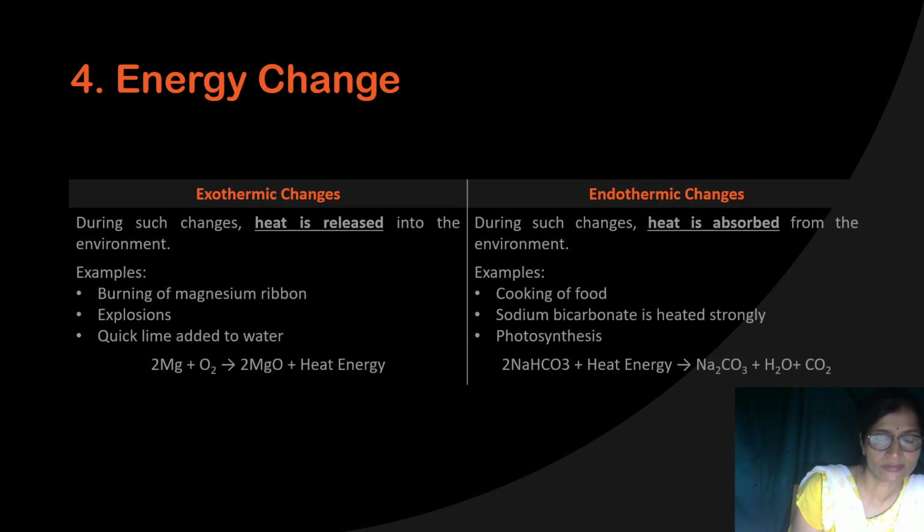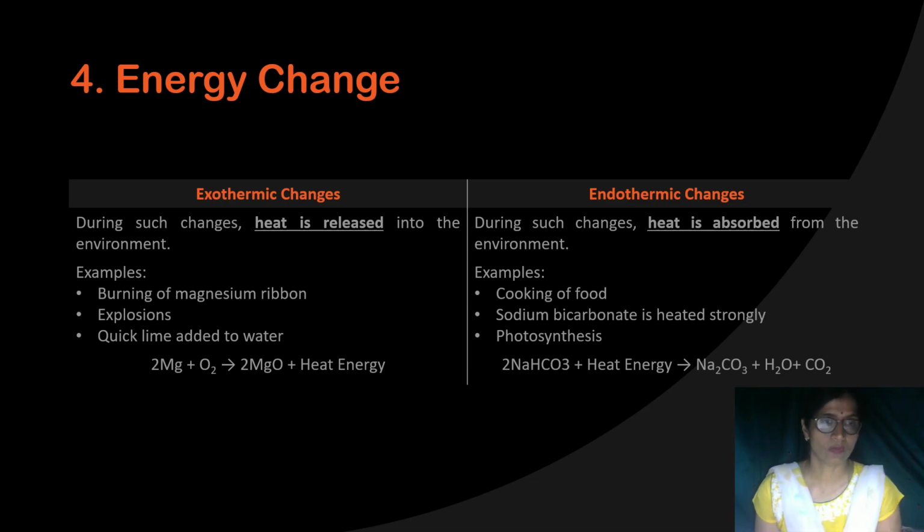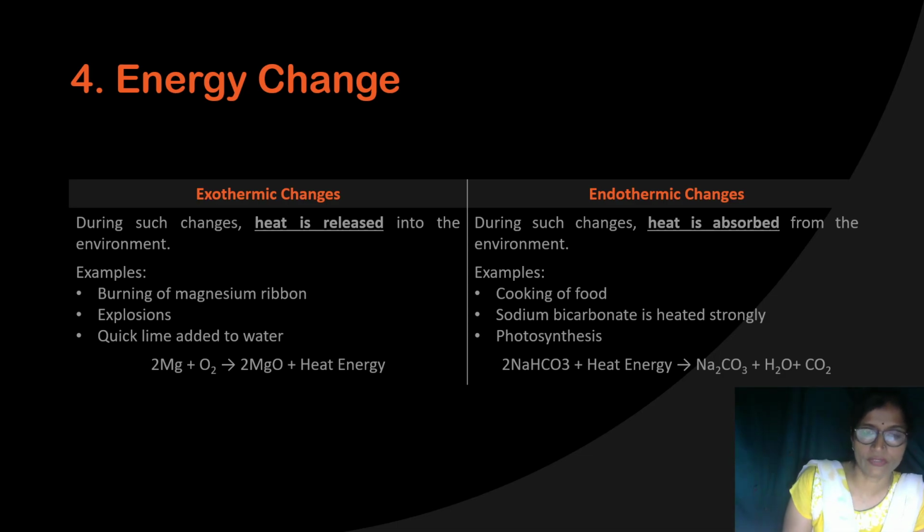Fourth is that during a chemical reaction, energy is either released or absorbed. It means some kind of energy change occurs. Like during whitewashing, what happens? Lime is added to the water.